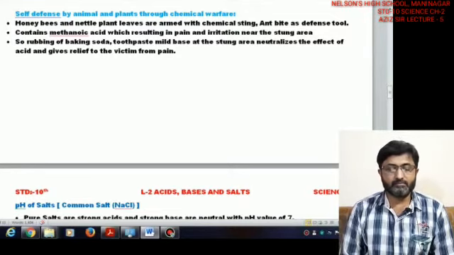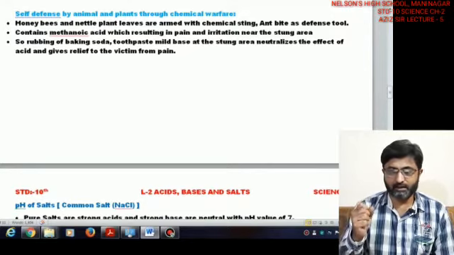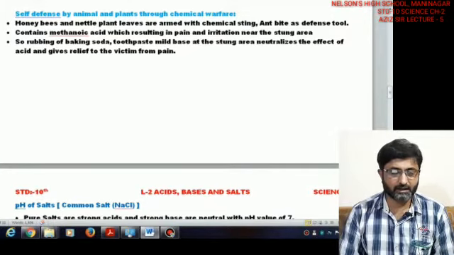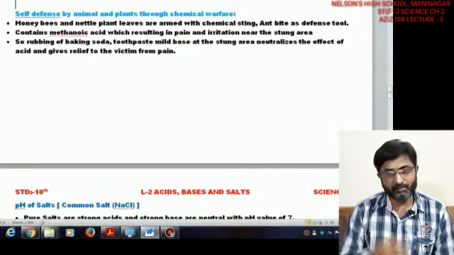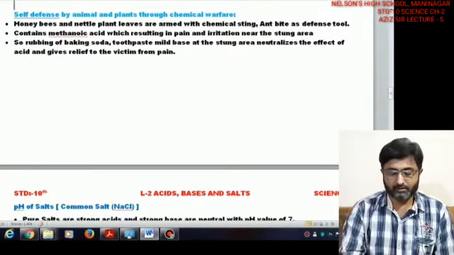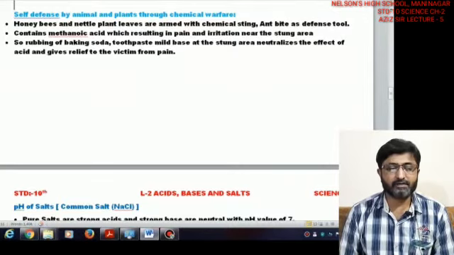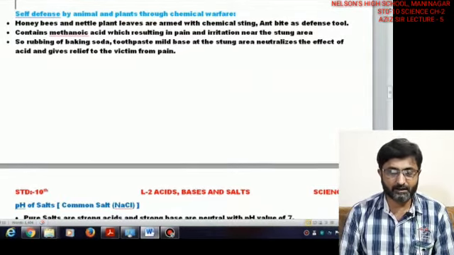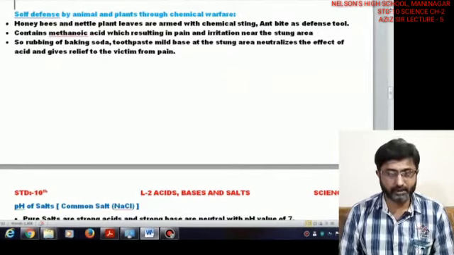Fine. And there are other plants also which have a mild base, and the sting can be treated with those plants also, if you have the knowledge of doing that. Okay, fine. So we have seen the different pH values and how this pH affects our everyday life. So thank you for this particular